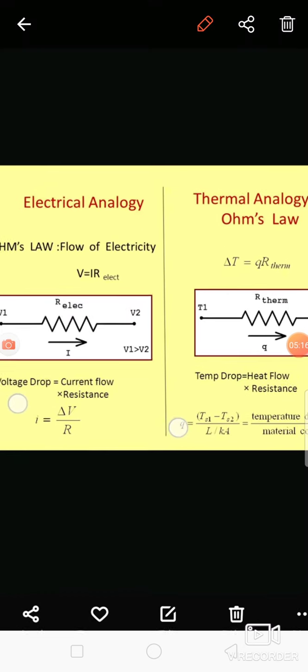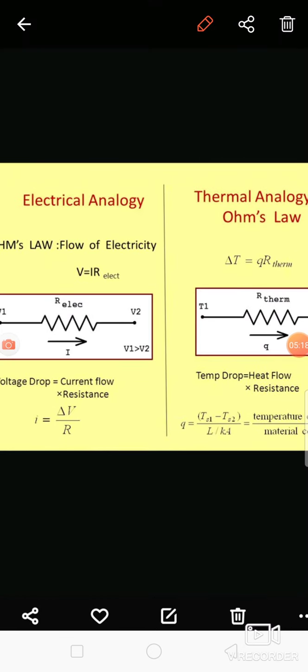So from these two equations, that is I is equal to dV by R and Q is equal to (T1 minus T2) divided by L by K, we said that whatever the current is flowing, in the same manner heat is flowing. So I is analogous to what? Q. That is, current is flowing and heat is flowing. So these two parameters are analogous to each other, that is I is analogous to Q.